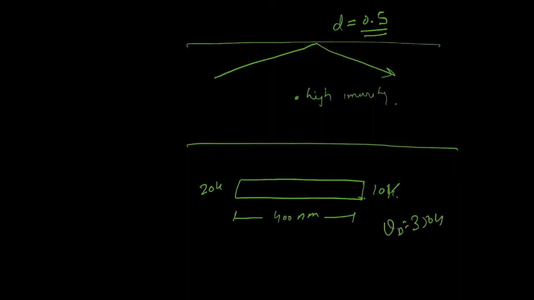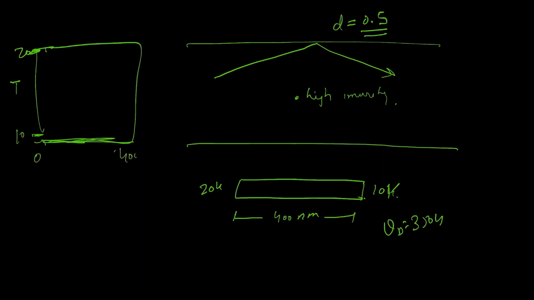So now, how would the temperature profile look in this case? We are plotting temperature vertically. So this is 20, this is 10, and this is along the length, 0 to 400 nanometers, and this is somewhere around 17.